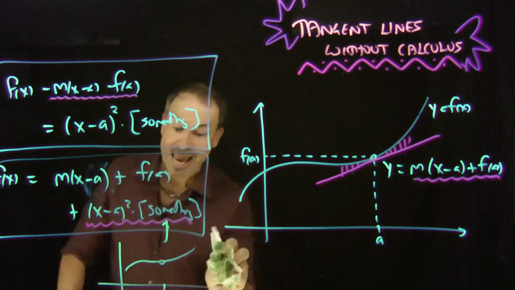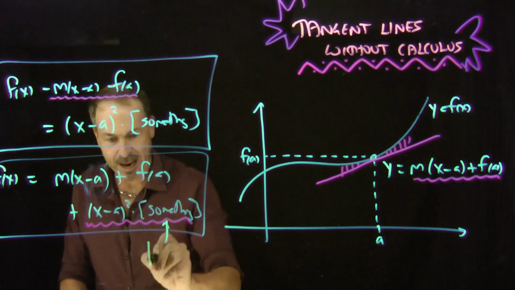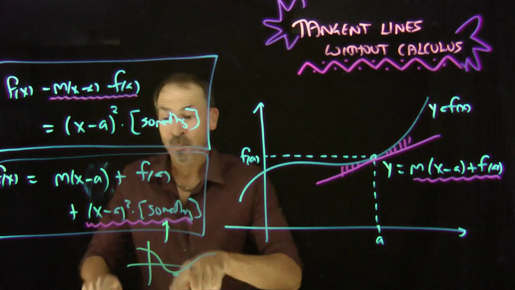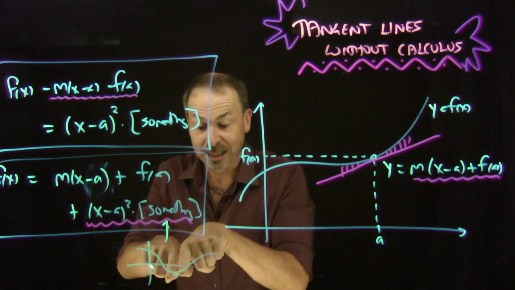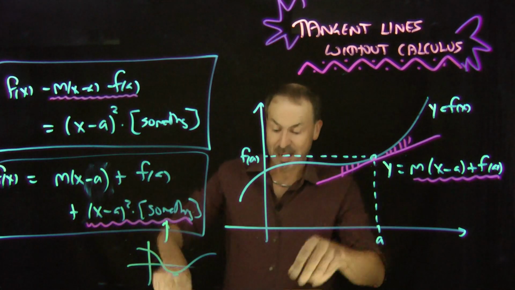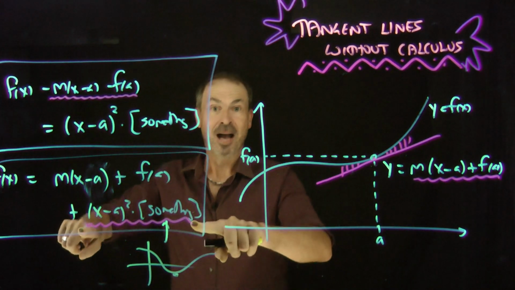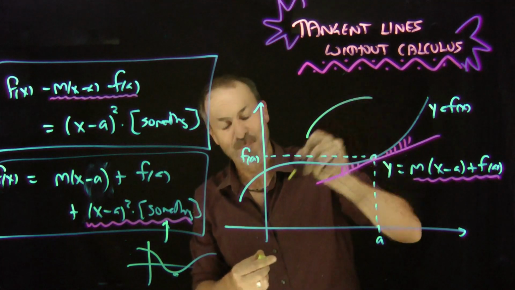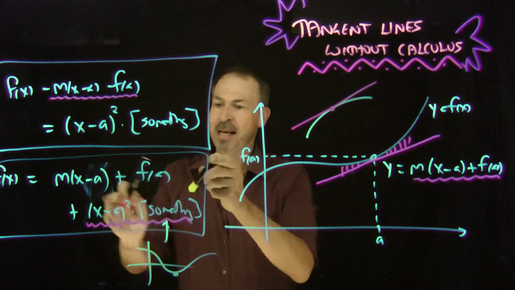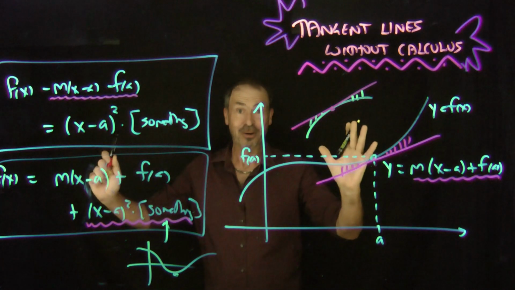Now actually, if my something is negative at x equals a instead, if my something had a graph more like this, went down to negative there, then at least around x equals a, this will always be a negative number. So my picture will be kind of upside down. My graph is my line, take away some stuff, so my graph must be under my line. Now they're equal at x equals a, but now my line, take away some stuff, gets me down to my function, in which case I have a tangent line as follows. Great.